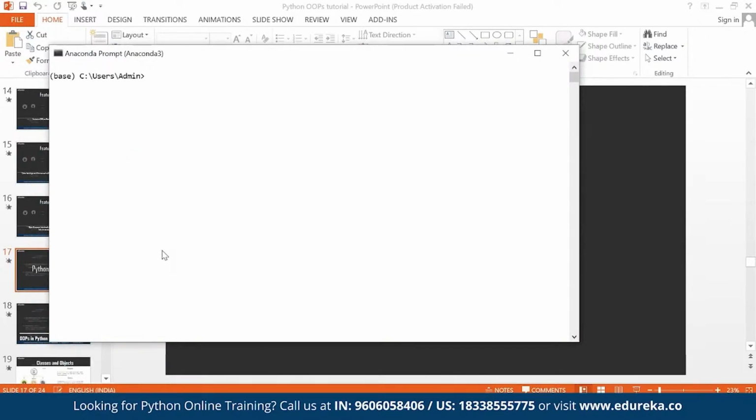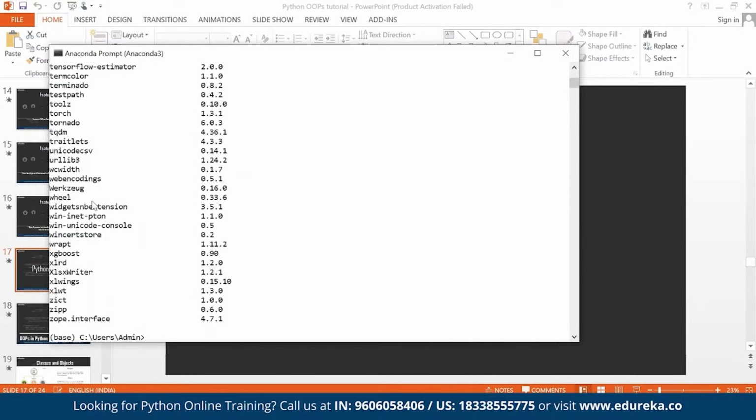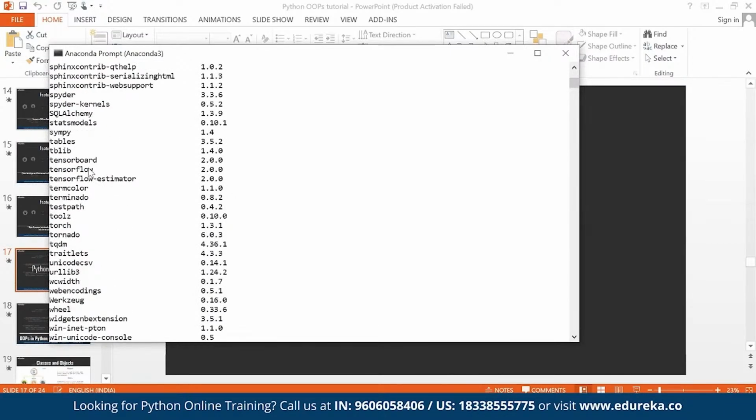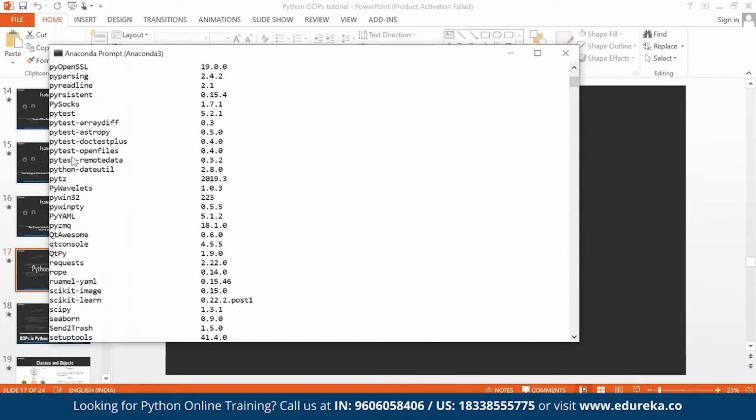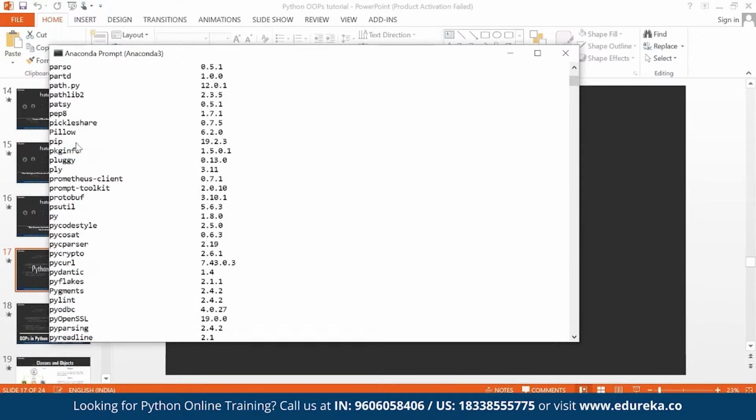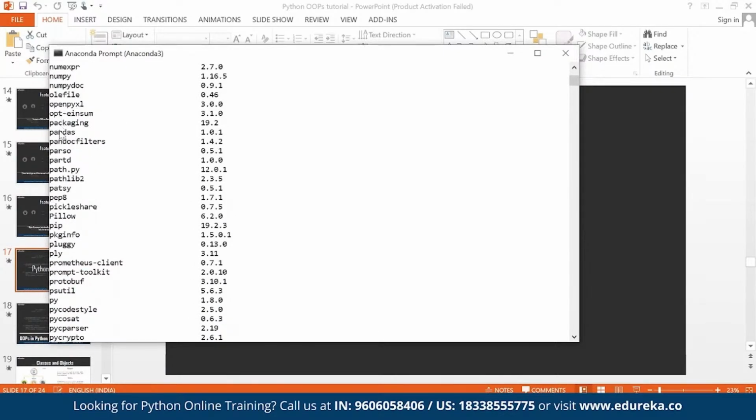I already mentioned that when you install Python from Anaconda, the relevant data science packages come with it. Run pip list and you can see the packages coming in. Right here you can see scikit-learn, pandas, all these packages coming by default.